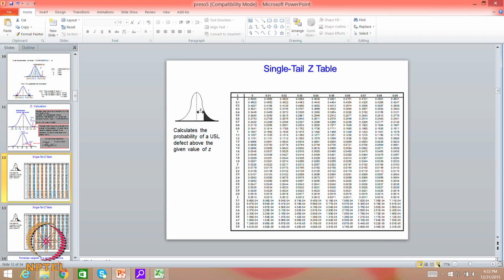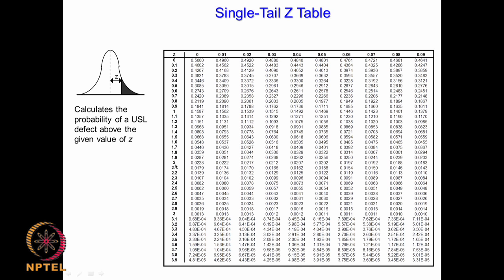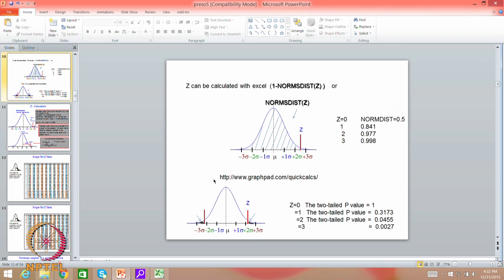And similarly if you are looking at z is equal to 2, what is the area on this side? It will be going down to 0.0228. If I want a two tail, then I multiply 0.0228 with 2, that comes to around 0.0456, and that is what we have here. The GraphPad gives 0.0456 because GraphPad gives you both the sides, okay. It is called the two tail.